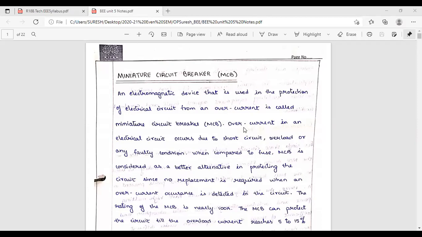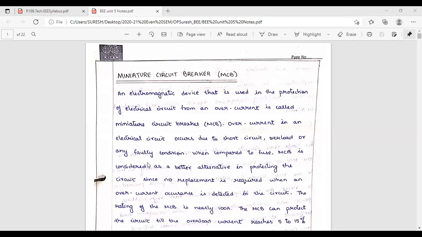So when overcurrent flows, the circuit breaker has to operate. The miniature circuit breaker has to operate when overcurrent is flowing. When normal current is flowing, it should not operate. Only during overcurrent conditions, which occur during short circuit, overload, and faulty conditions, the circuit breaker has to open the circuit. That is the meaning.